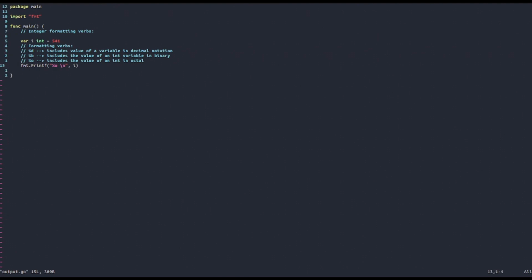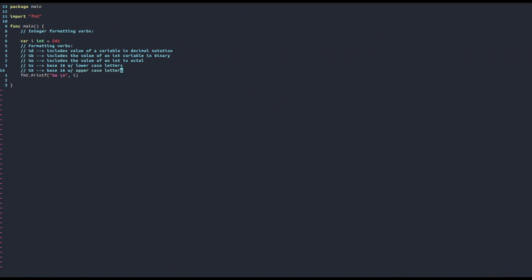And also another very important one is the one for hexadecimal. Hexadecimal is also very important in classical digital computer programming, because with digital binary computers you work a lot with numbers in base 2, base 8, and base 16. And the following formatting verbs are used to represent a number in hexadecimal. So the %x is used to represent a number in base 16 with lowercase letters, whereas big X is used to represent a number in base 16 with uppercase letters.